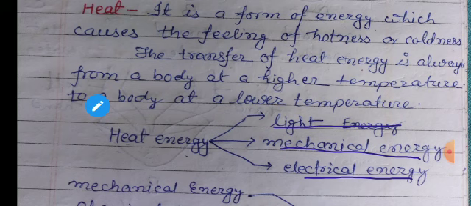Yes, definitely it will be. Visibility is only possible in the presence of light. So when it becomes red hot, at that time it starts emitting light. Thus, heat energy gets converted into light energy, students.